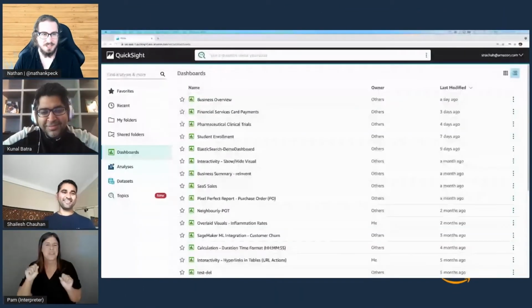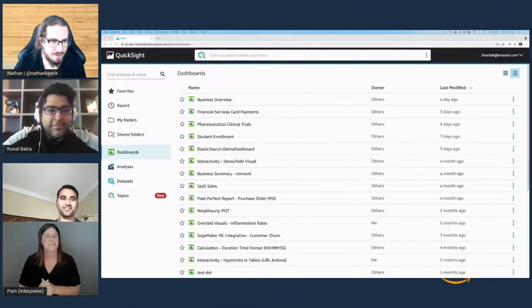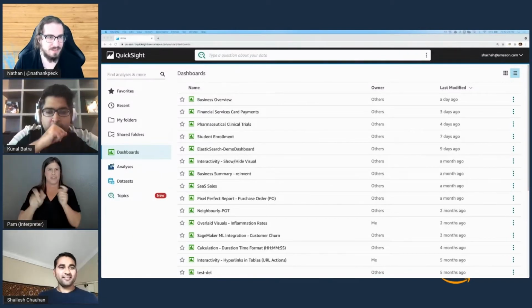All right, so I like that word, live in action. Let's see if we can bring up the screen share here, and let me adjust the screen layout a little bit.